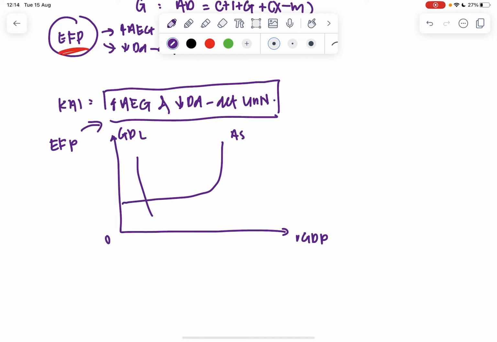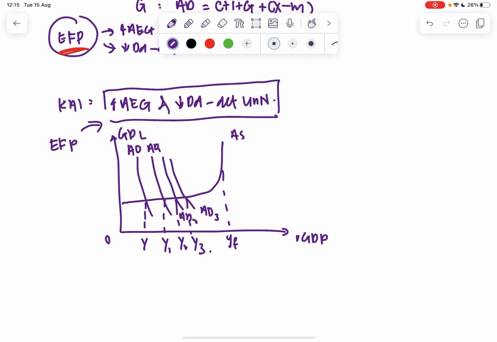Let's say initially AD was here, then after that there'll be a multiplied rise: AD1, then AD2, and AD3. And we must remember to label our YF. So I have Y, Y1, Y2, and Y3.